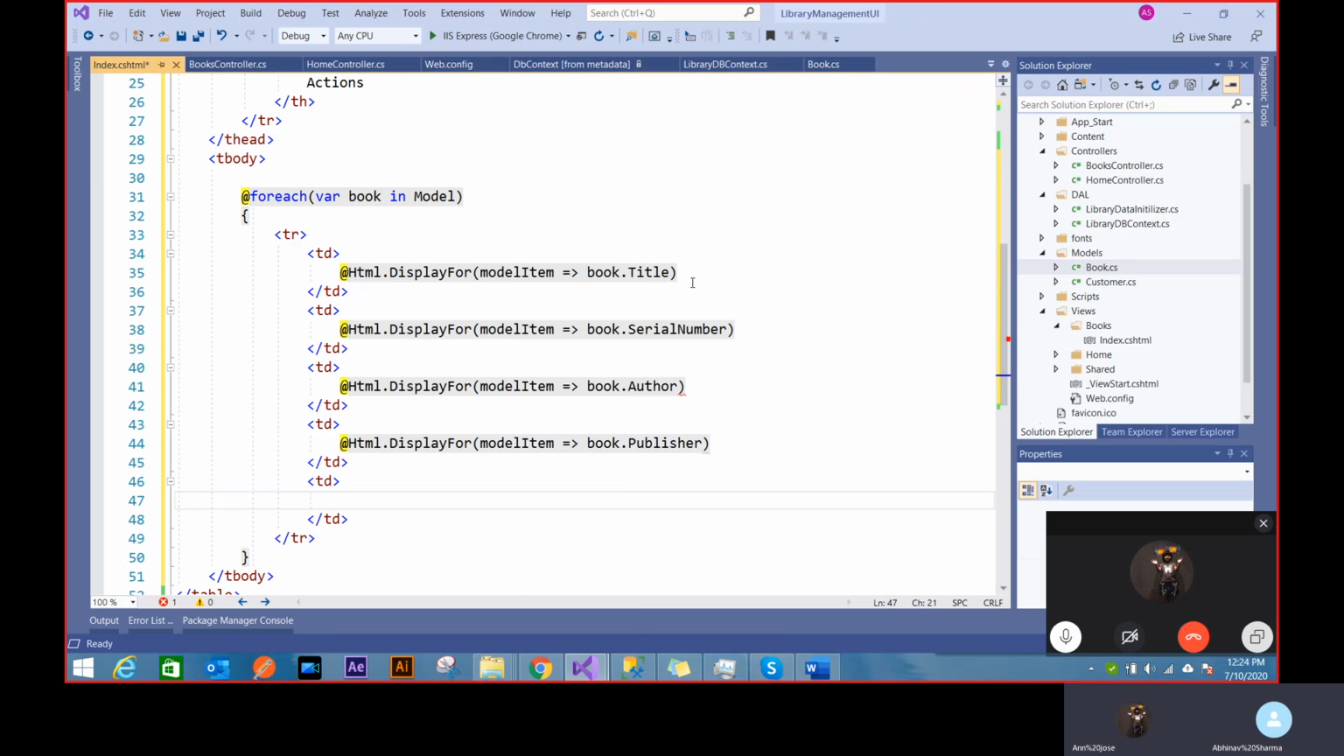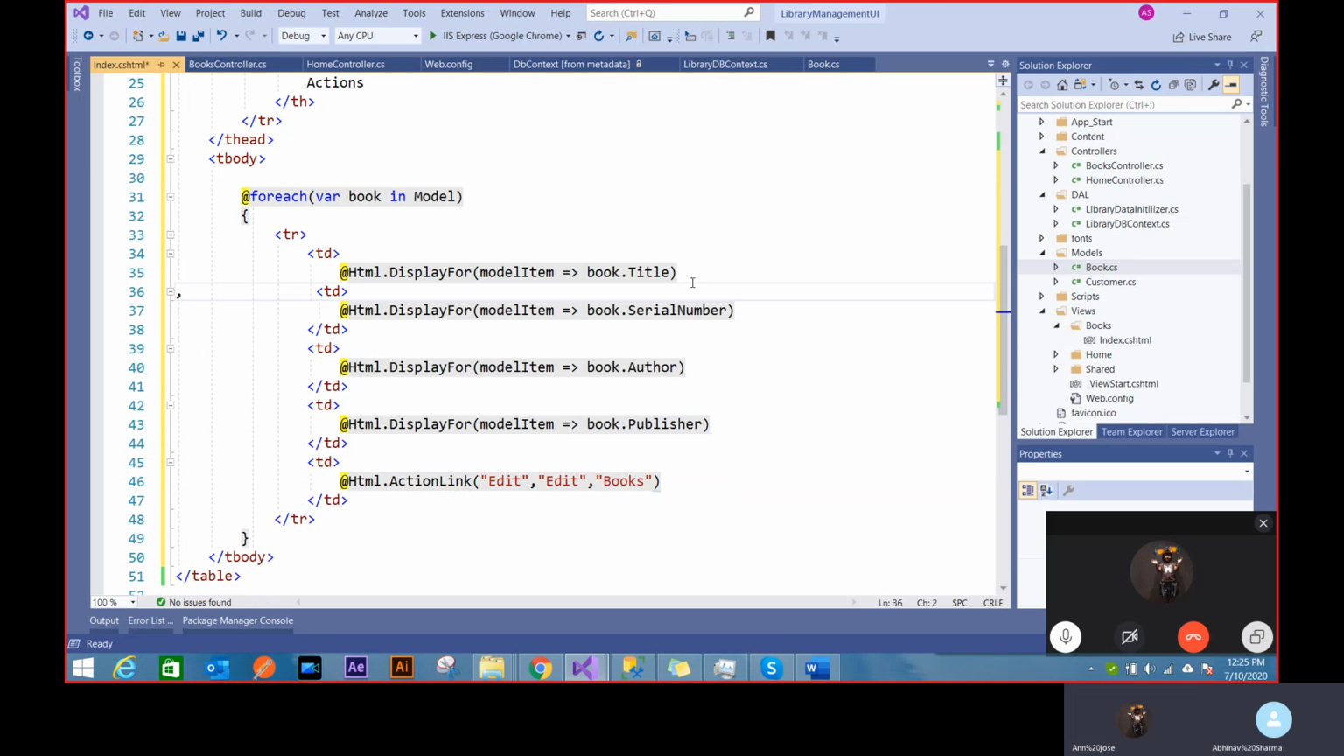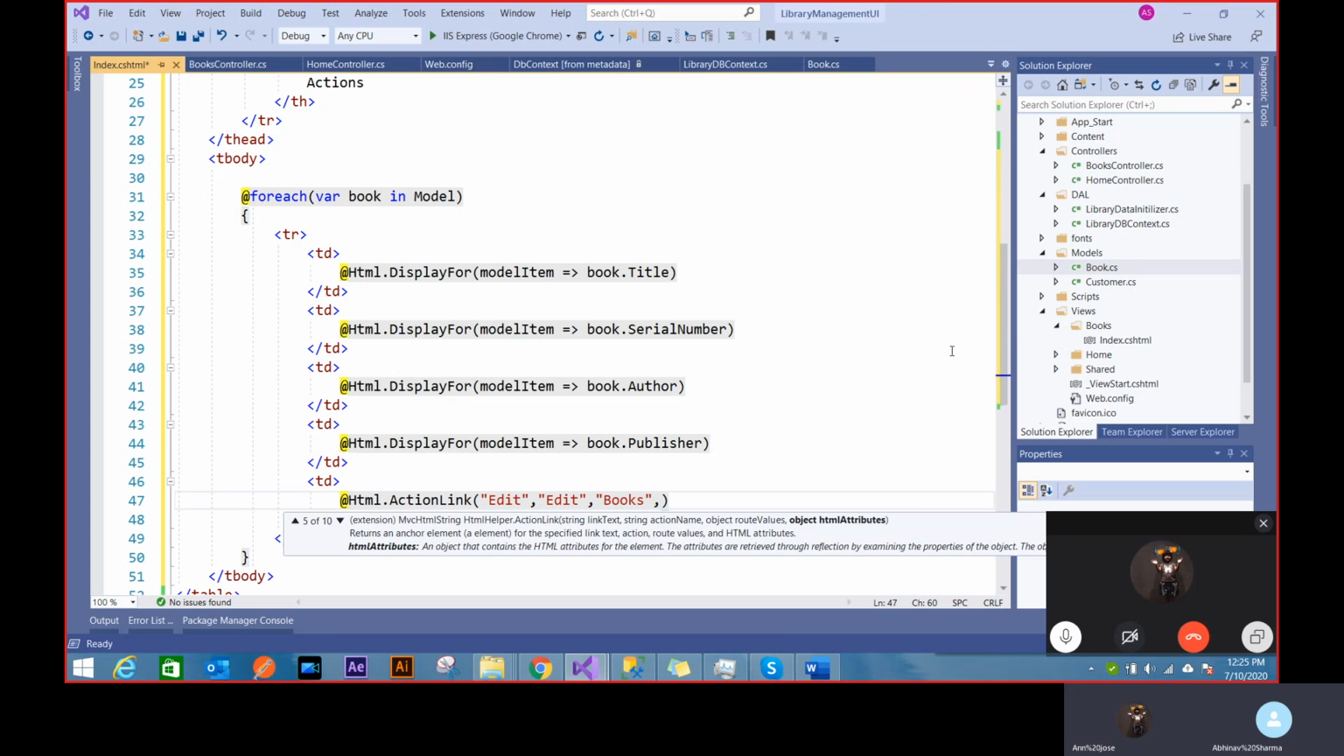and in the last cell I'll be using HTML action link and some actions. So how action works, it takes a link text, then action name, then controller name, and some routes, right? So in the link text, I'll say edit as a link text. Action name can also be called edit. Controller name can be called books. And in the next thing that you haven't seen yet, but it'll be very important now, is to pass either HTML attributes or route values. You see, now as soon as I did books, the next thing should be route values. Then it should be HTML attributes.